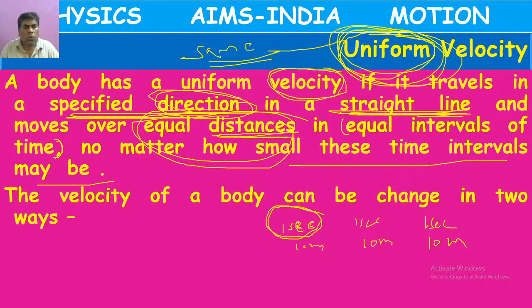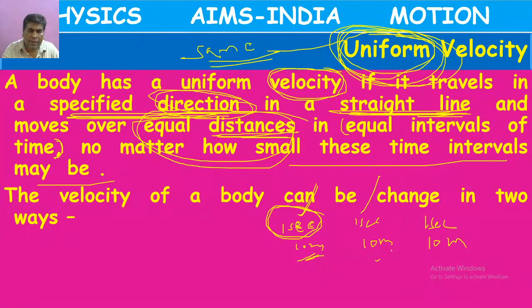In your school also you will be having interval time or break time. How much time? 15 minutes, 12:30 to 12:45. The between time is called time interval. So whatever time is there between 12:30 and 12:45, that between time is called time interval. So here what is the time interval? 1 second. So in 1 second time interval, the body has moved 10 meters.